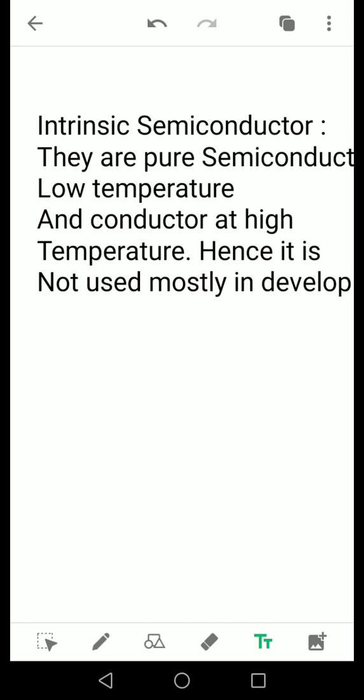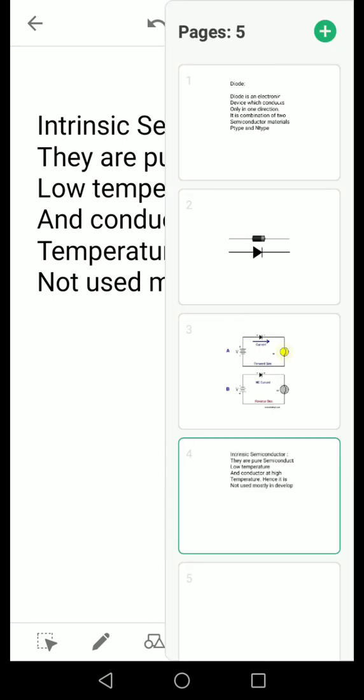Extrinsic semiconductors are of two categories: one is p-type semiconductor and two is n-type semiconductor. P-type semiconductors are formed by adding trivalent impurities. When we add trivalent impurities to an intrinsic semiconductor, we get a p-type semiconductor. And n-type semiconductors are formed when we add pentavalent impurities to the intrinsic semiconductor.